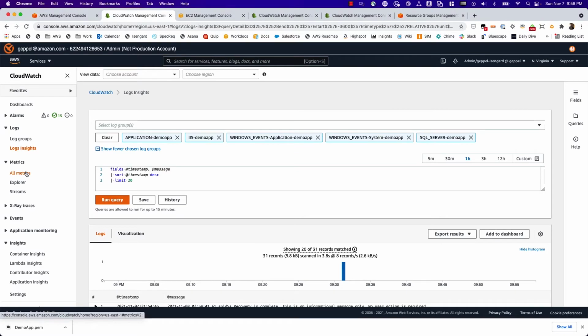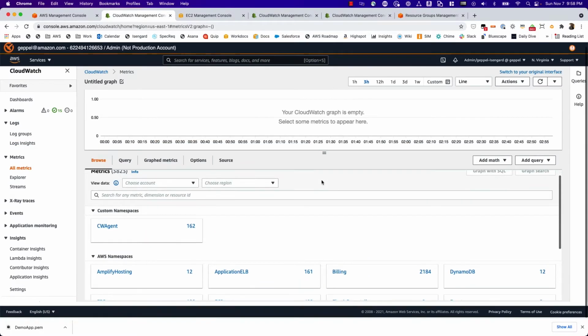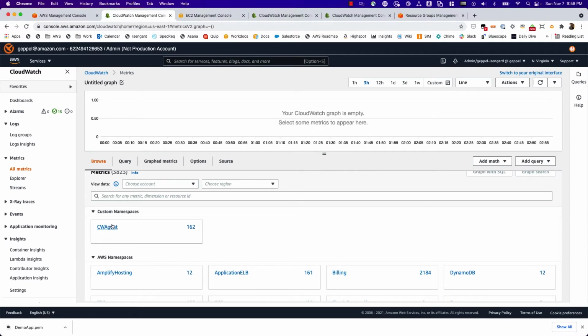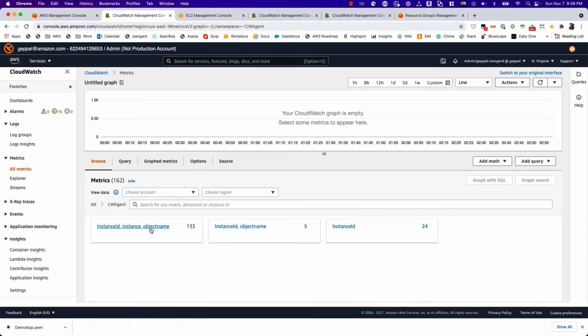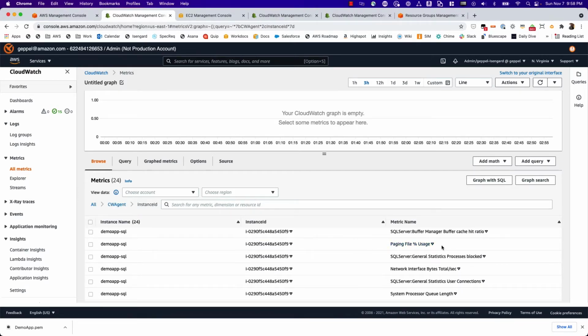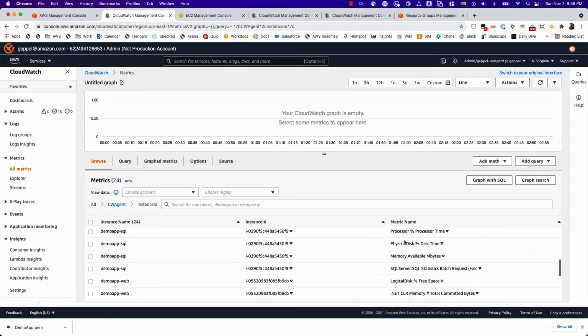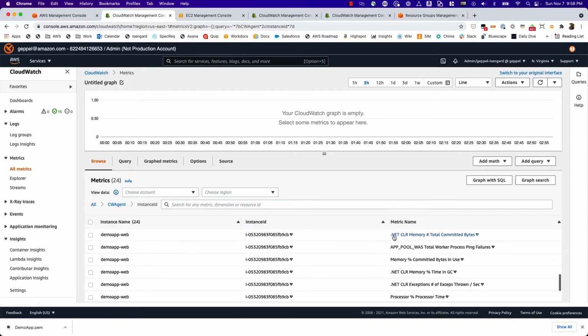And then on the metrics side, what that's done is it's brought in the metrics under this custom namespace, CWAgent. And I'll be able to see all my metrics, like the paging file usage, things for the operating system, things from SQL Server, and then even things from, say, .NET.